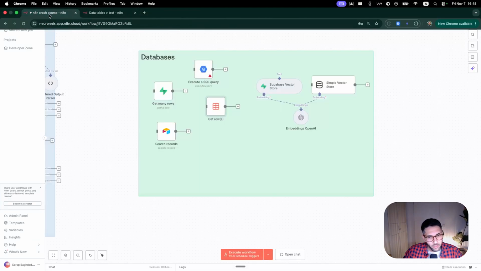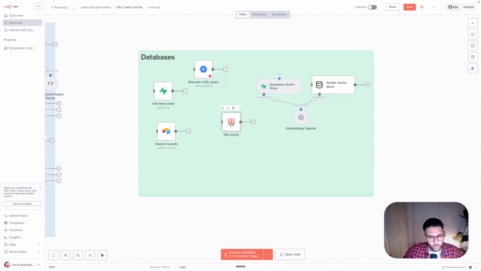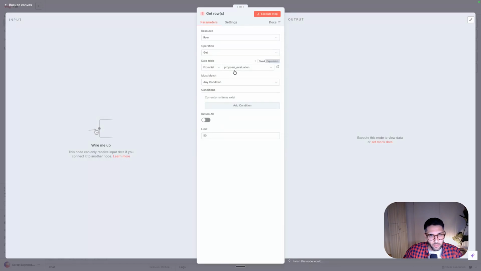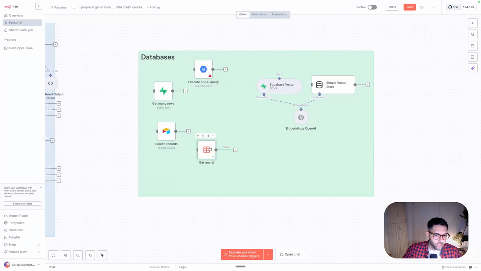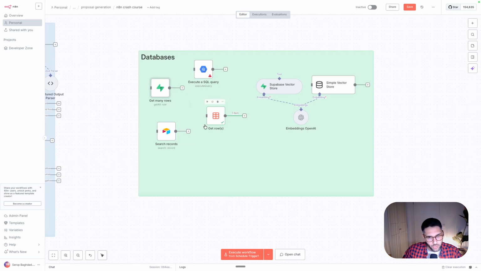Usually people are connecting n8n to Excel, which is okay, but honestly, sometimes it's a pain. So if you go here and then you go to the test, let's get it. And then you can see in the table, we have 0. So it's just now much easier to have some test data there and then connect it to this n8n table. You're still here. You don't need to jump in between Excel or even Supabase. Supabase goes very well for actual applications, but for quick testing, maybe try to use the new feature.